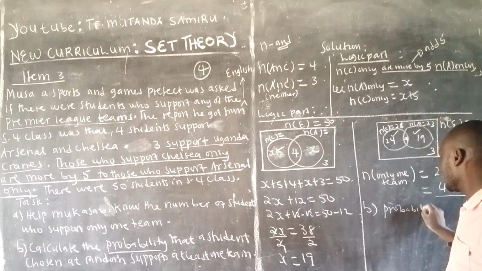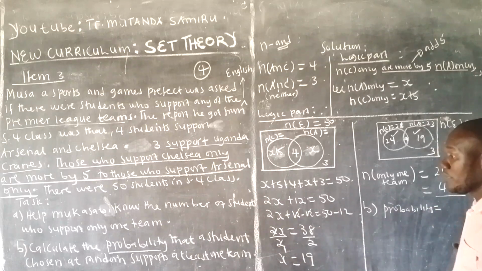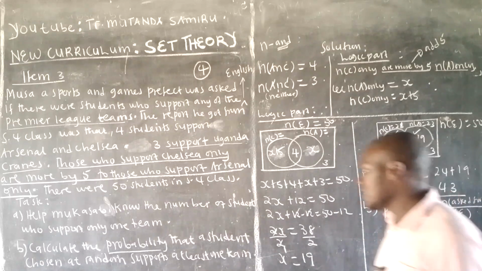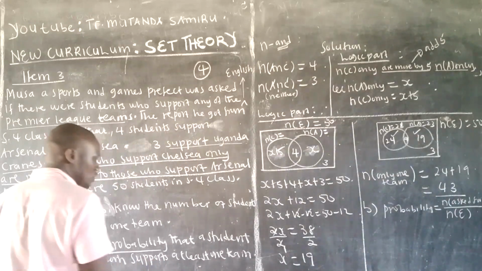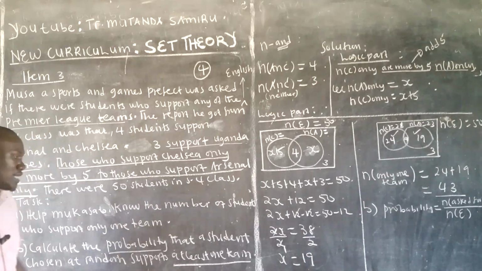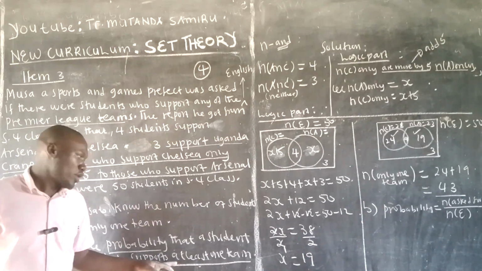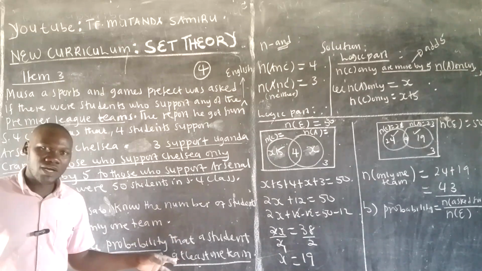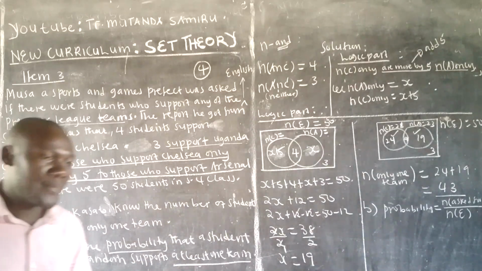Probability means a chance. And probability is always a fraction. Probability means the number in what they have asked for over the number in the universal. Now, what they have asked for is in the question. I think this word, at least one team, is what they want you to tell them. At least one team is there in the set language. So you get the number of students who support at least one team, divided by the universal. That will give you the probability.